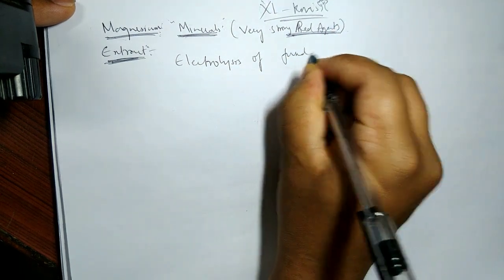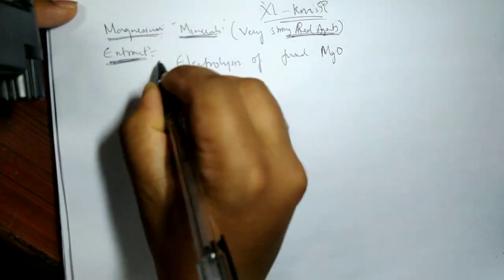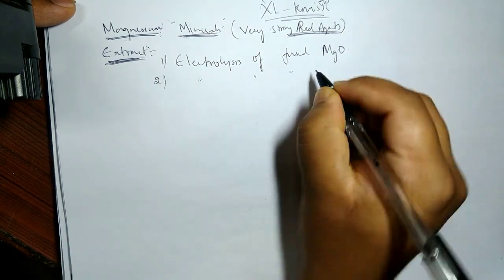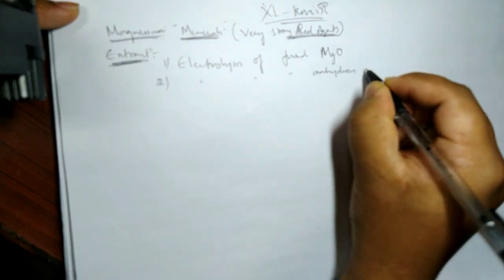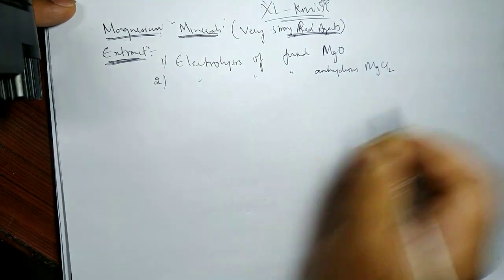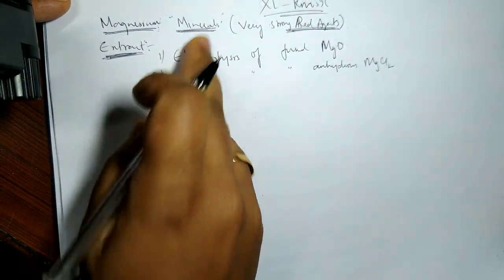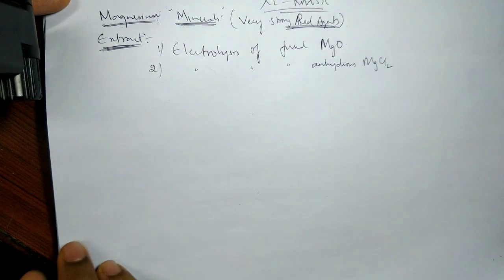Electrolysis of fused magnesium oxide, and another one, electrolysis of fused anhydrous magnesium chloride. Straight away from magnesium carbonate or magnesium sulfate I cannot reduce, but I convert them into these forms, and then perform the electrolysis to get my magnesium.